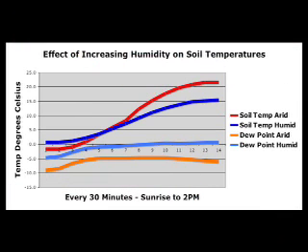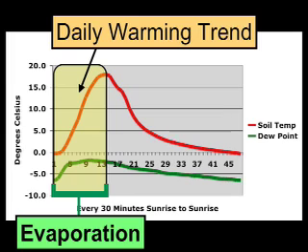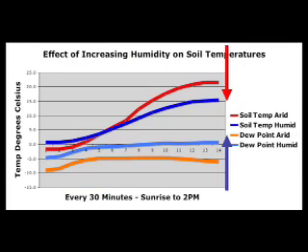Opposite from the positive water feedback hypothesis, what we see is that as the humidity rises, the rate of soil warming decreases. This is a strong and pronounced negative feedback. Again, as the level of humidity increases in the atmosphere, the rate of soil warming decreases during the period of the day when evaporation happens, thereby slowing the evaporation process. If humidity exerted a positive feedback on soil temperatures, then the rate of soil warming from sunrise to early afternoon would increase as the humidity increases. But it doesn't. It decreases.